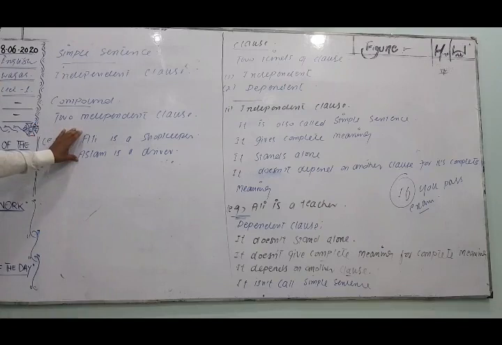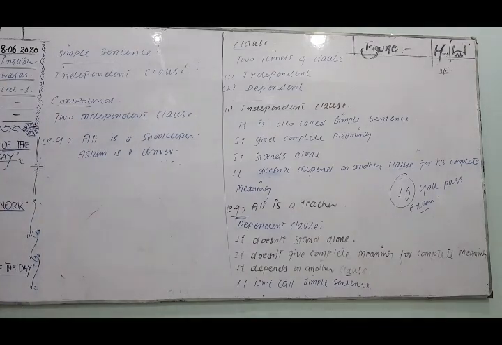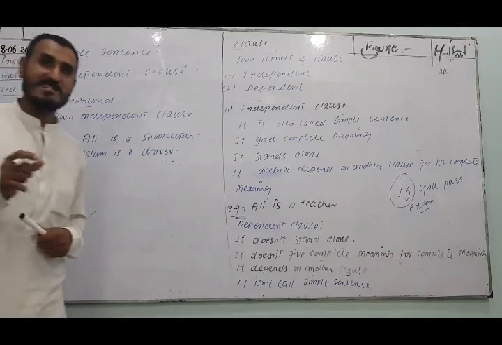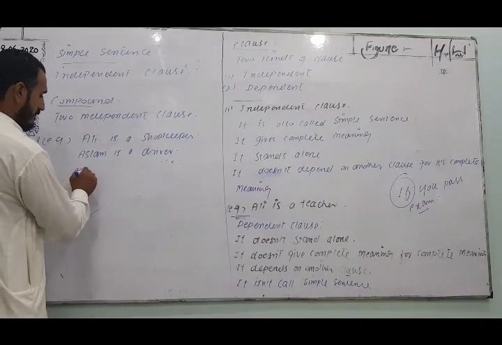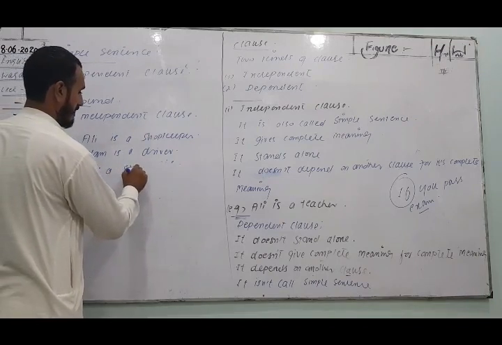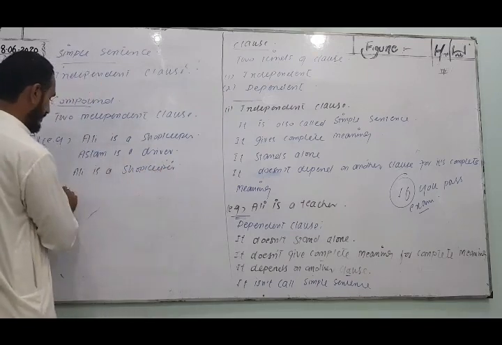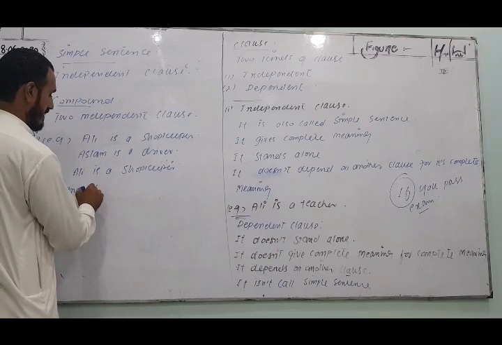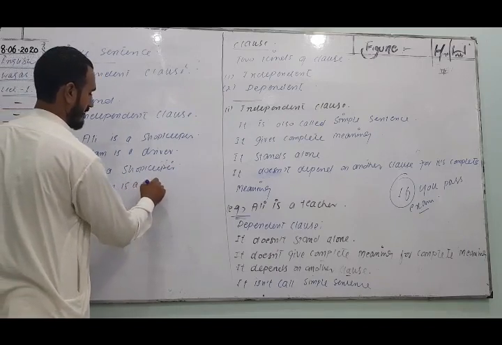These two sentences each have one independent clause. If we want to make a compound sentence, we will put a conjunction here. Ali is a shopkeeper and Aslam is a driver.